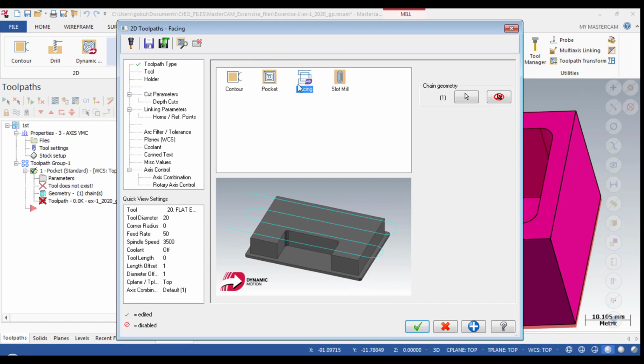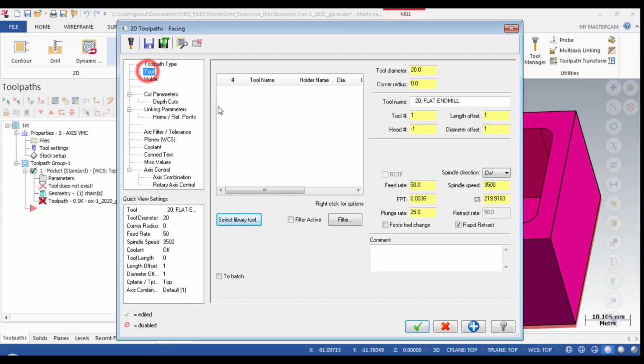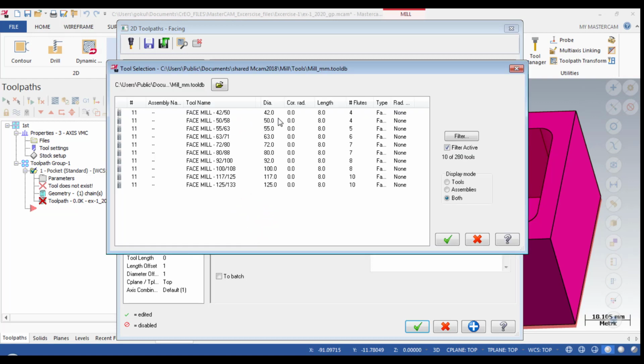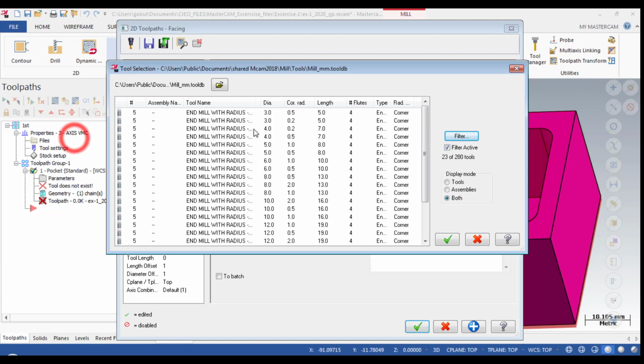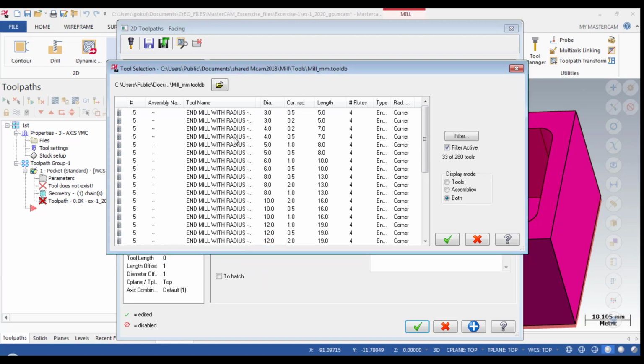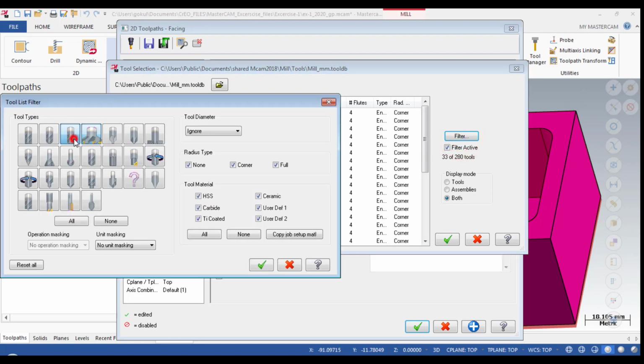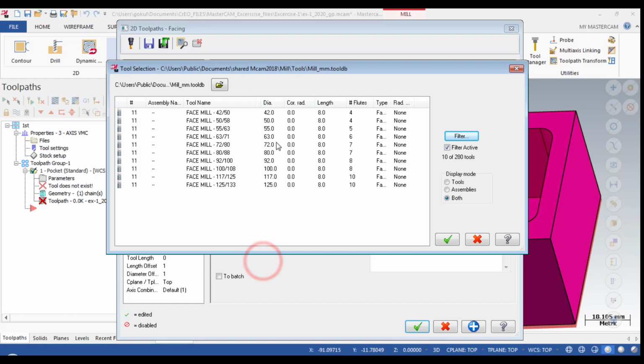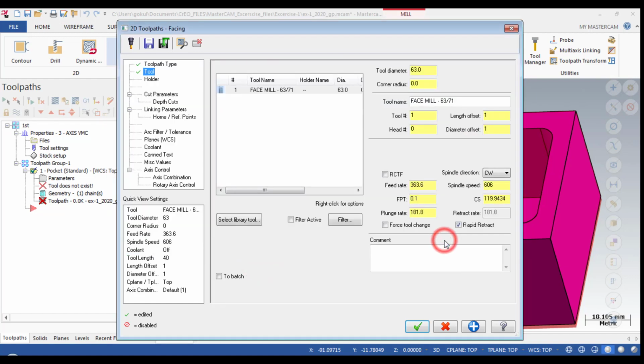For ensuring the green tick, I select once again the facing, and I will go for tool. I will select the tool from the tool library, use filters, and go for face mill.